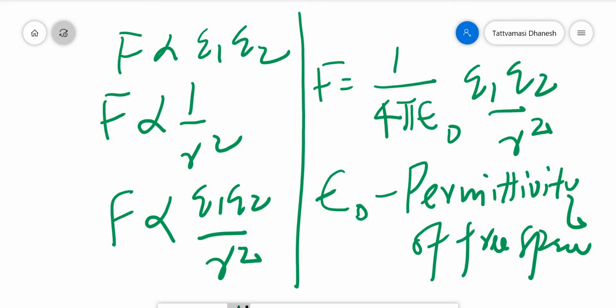The ability of a medium to conduct magnetic lines of force is known as permeability. That we will discuss in another chapter, moving charges and magnetism. So epsilon 0 is the permittivity of free space, and its value is really important, so we will discuss that as well.